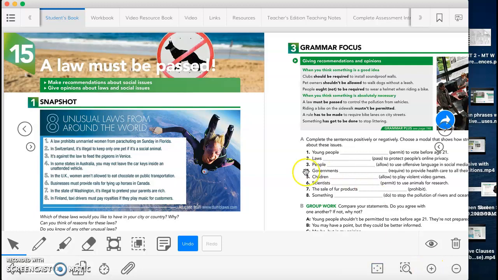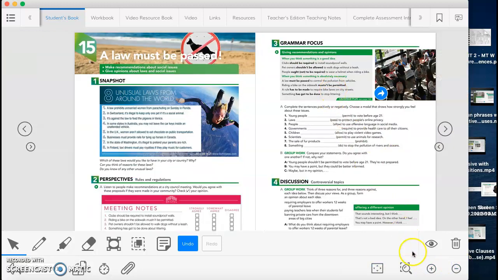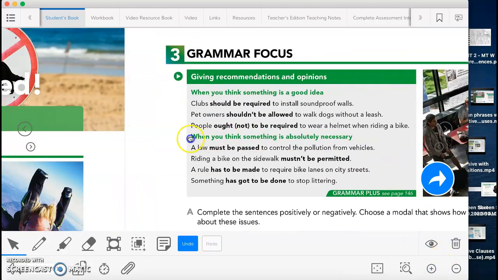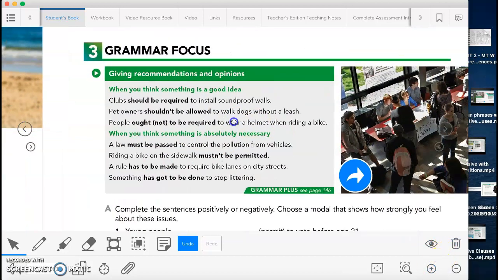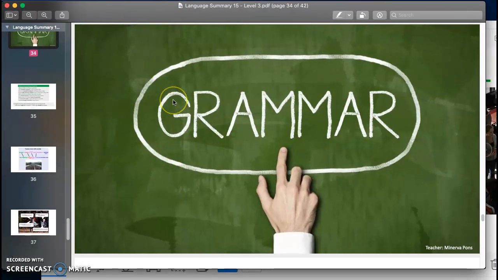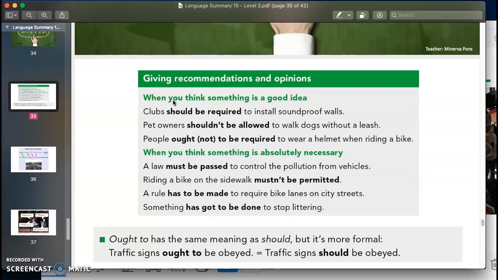So basically this is what we have for the first grammar, which is what this video is for. We have grammar focus, giving recommendations and opinions. When you think something is a good idea, we can use the modals should, shouldn't, ought, or ought not.